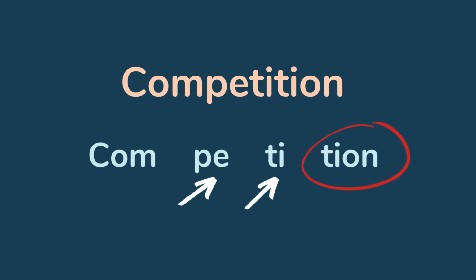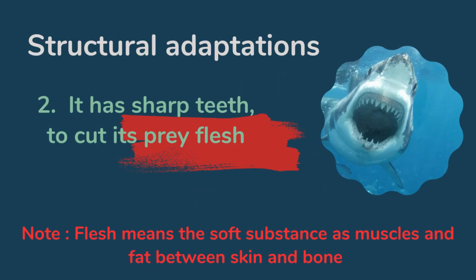And then we have t, i, i. So it's competi. And the last syllable is t-i-o-n, which makes the sound shin. So we have competition.